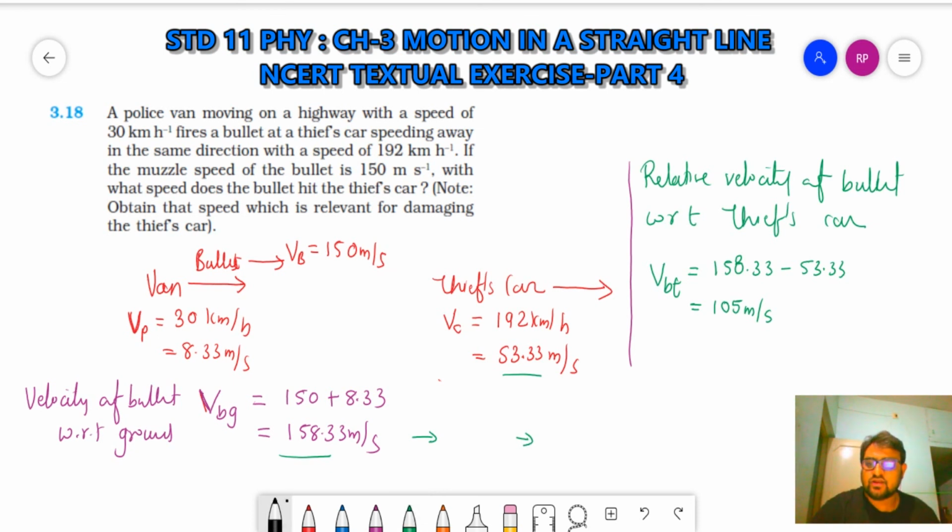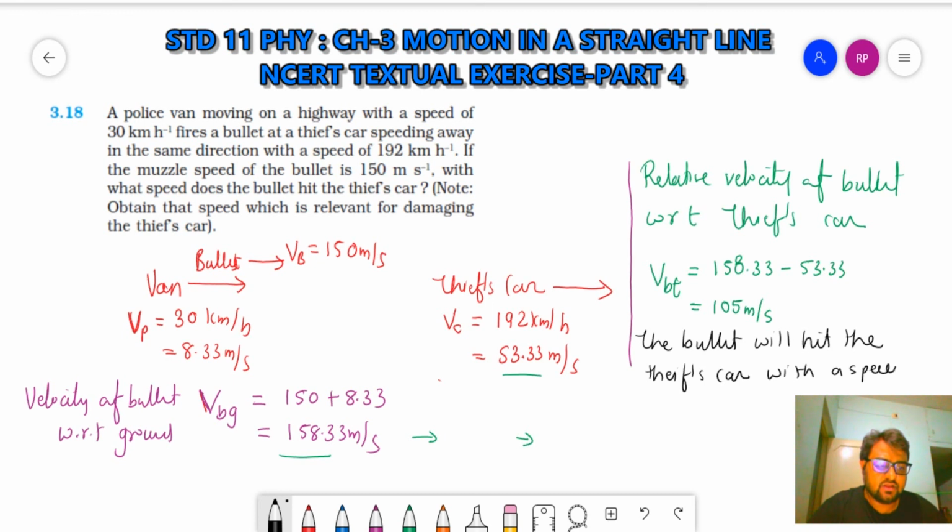So I can write it down that the bullet will hit the thief's car with a speed of 105 meter per second. Clear? So this was about question number 3.18. Just note it down.